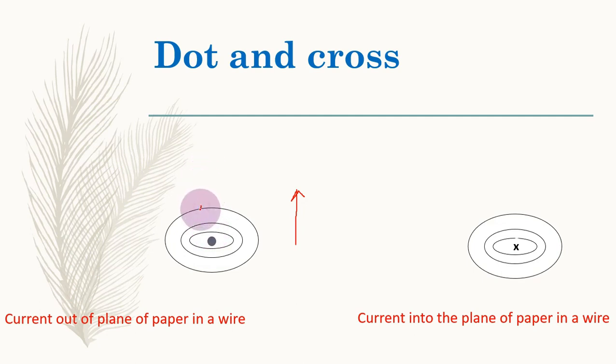So what you will do, you will just put arrows here. So these are arrows, and these arrows show what? That the direction of the magnetic field is anti-clockwise, while the cross shows that there is a wire and in the wire the current is going down. That is, the current is into the plane of paper. So the magnetic field will be what? According to the right hand grip rule, it will be clockwise. So this is the magnetic field clockwise. Similarly, you observe that there is less distance here while there is more distance here. So this shows that the field is weaker here. So this is the dot and cross phenomena.